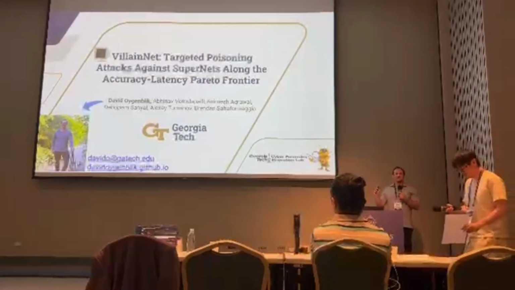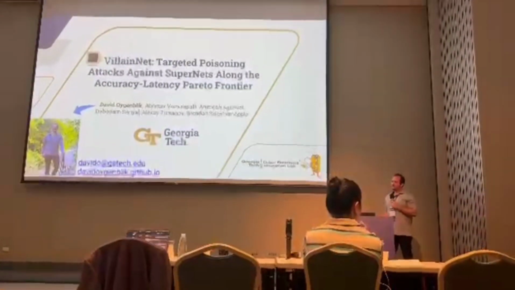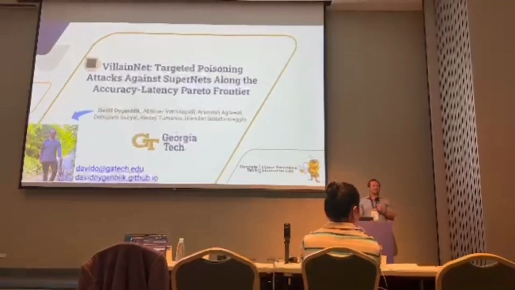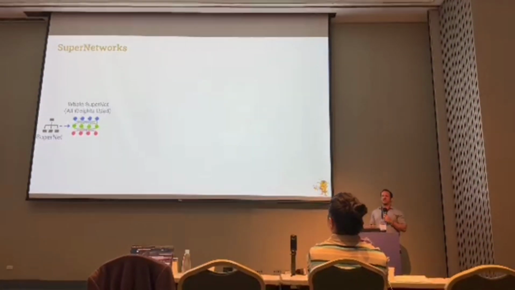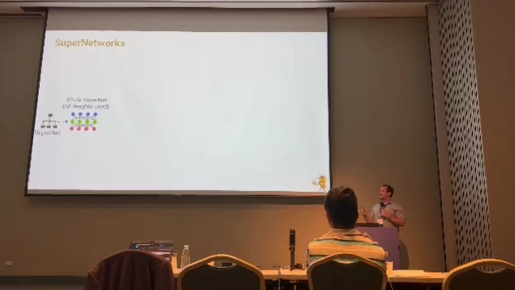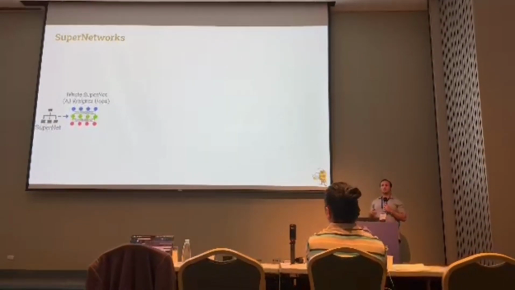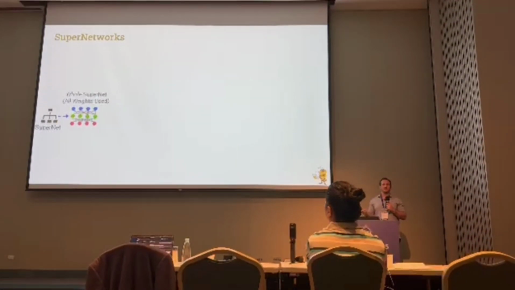Hello, I'm David from Georgia Tech, and I'm presenting VillainNet, targeting poison attacks against supernets along the accuracy-latency frontier. Super networks are a special type of neural network that you train once, and you can get a whole bunch of different subnetworks from it for varying deployment conditions.